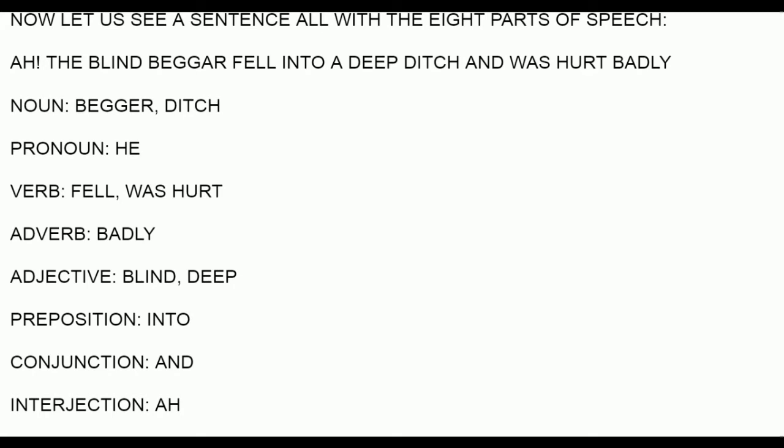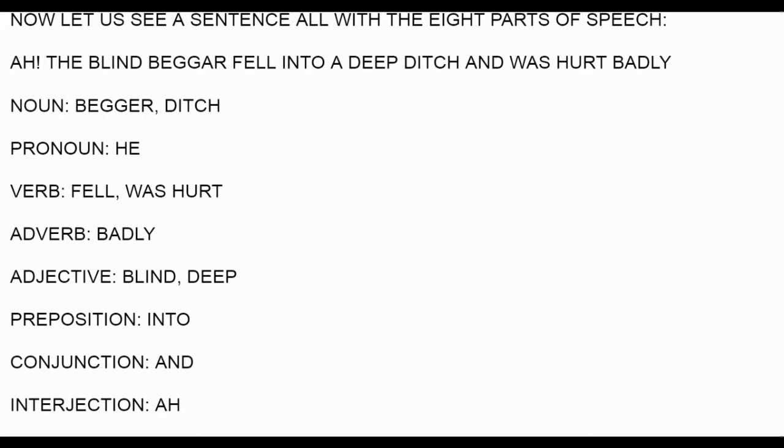And then adjectives describe the noun and the pronoun. So here the blind beggar, so it describes how the beggar is, and then it describes how the ditch is. And then we go to preposition. The preposition in this sentence is into. So here the blind beggar goes into the ditch, so it has a relationship between the ditch and the beggar. So because he fell into the ditch, he got related to it, and they told that fell into the ditch.